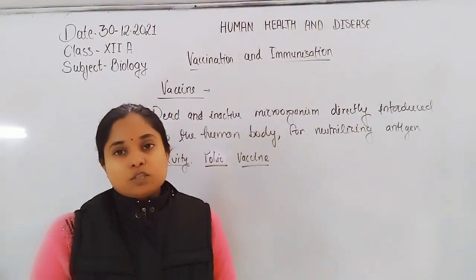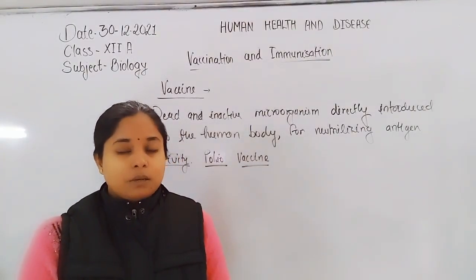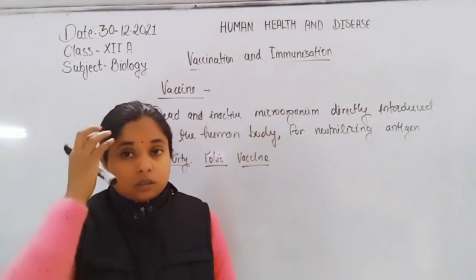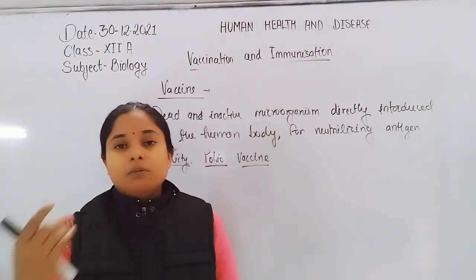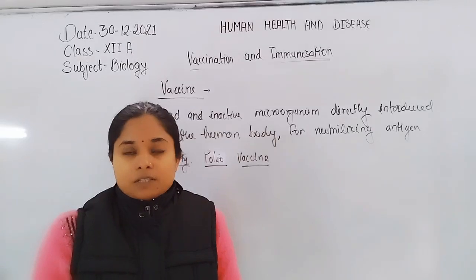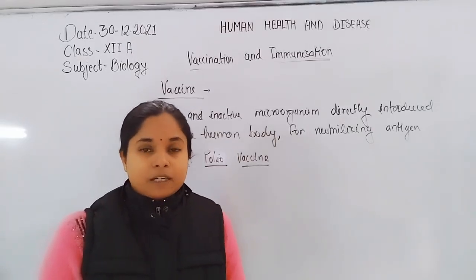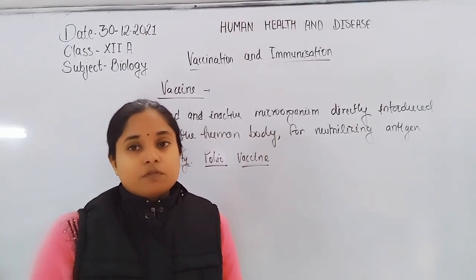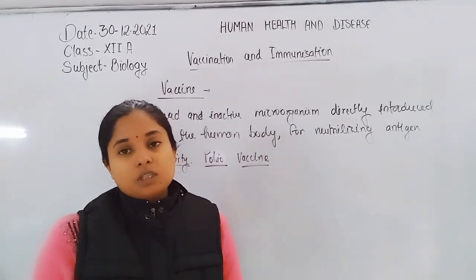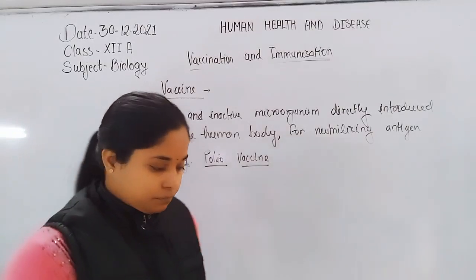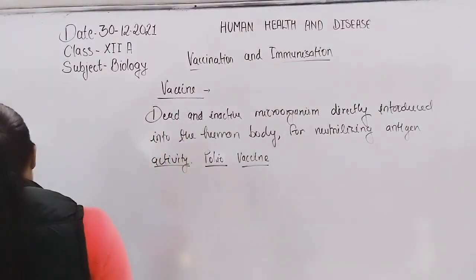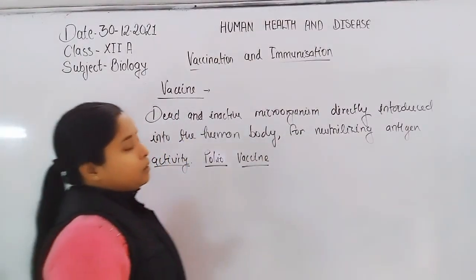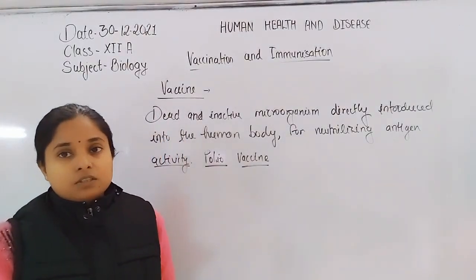So based on those toxins, the immunity cannot be found, or the antibodies cannot be developed in the human body. That's why the most effective vaccine, which generates the most effective immunity, is the attenuated vaccine formed by attenuation.